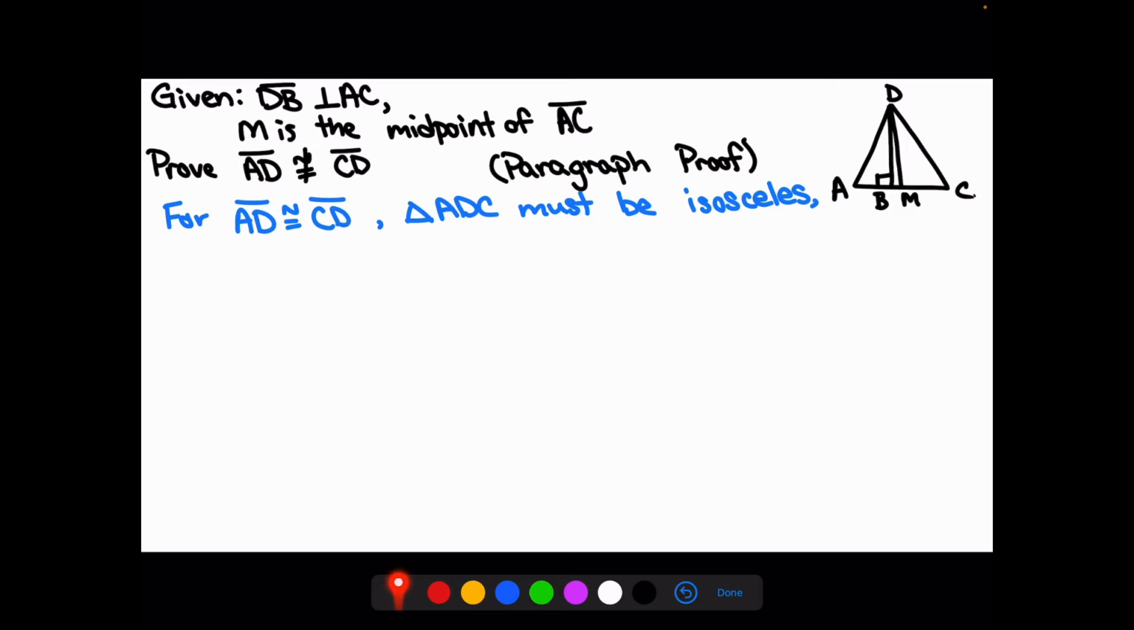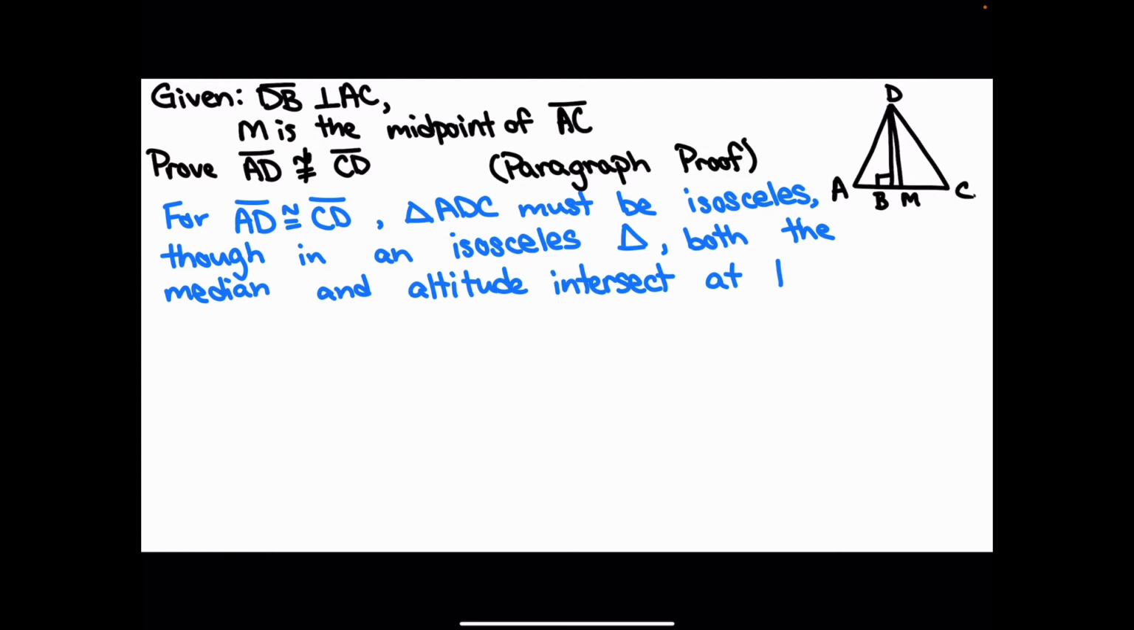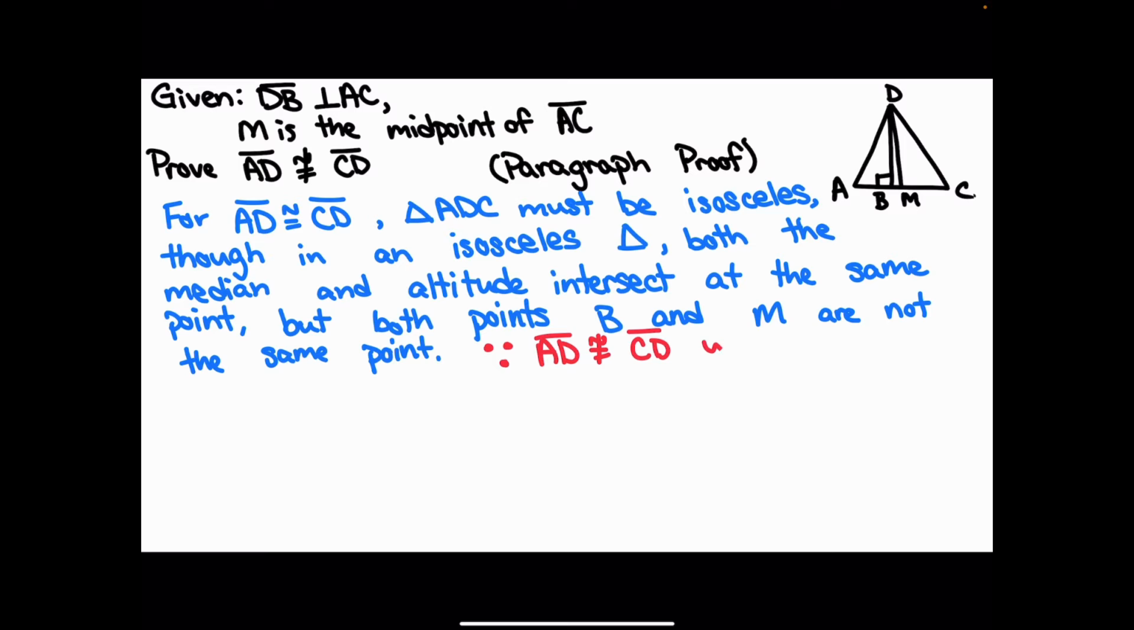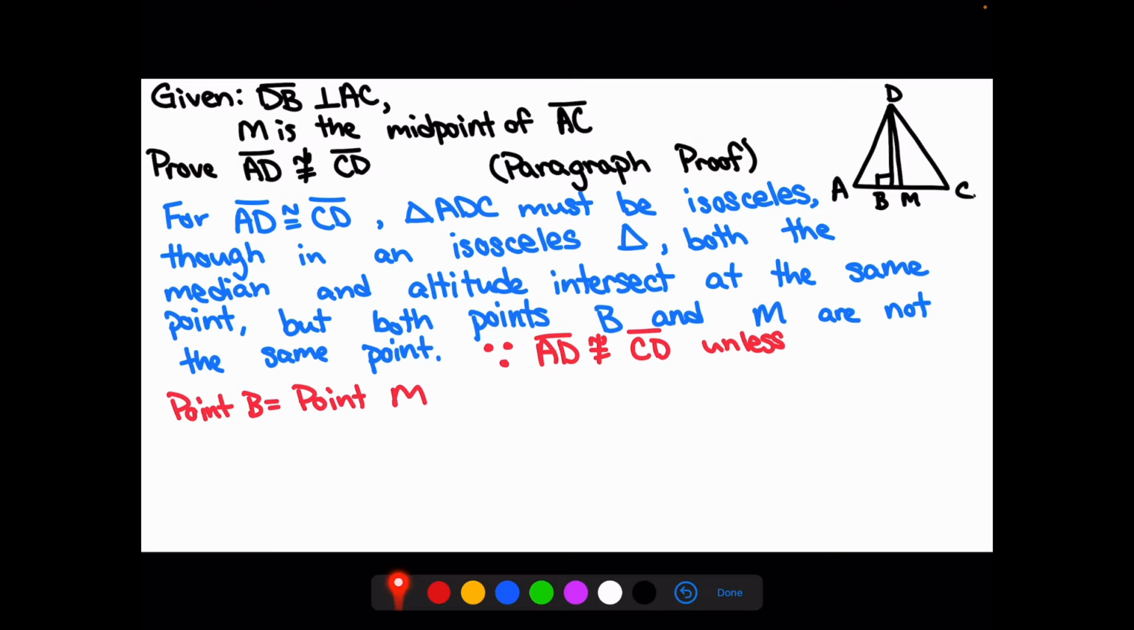Now, if this is an isosceles triangle, then segment DM would not only be the altitude, but it would also be the median. Because within an isosceles triangle, the altitude and the median are the same exact line. So, both the median and altitude should intersect at the same point. But looking at this, we have point M for the median and point B for the altitude. So these are not intersecting at the same point. Therefore, AD cannot be congruent to CD unless point B and point M are the same exact point.